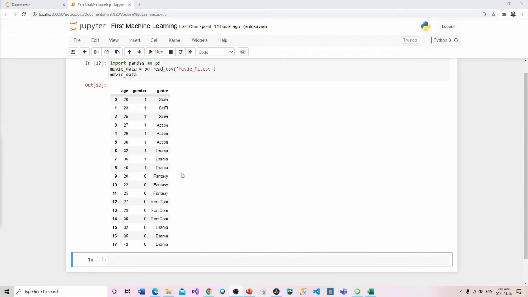Because when we train the model that we want to create, we're going to give it two different sets: the input set and the output set. Now, I want to point out that we could do this in very traditional, not even object-oriented programming ways. We could just do if-else conditions, and say if an age group is between 20 and 25 and it is identified in genre 1, just return a value of sci-fi. We could do that. That's pretty standard.